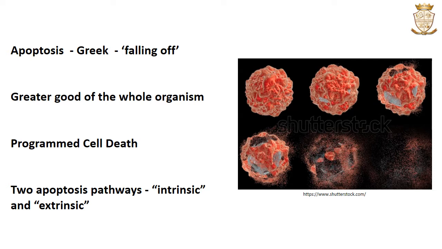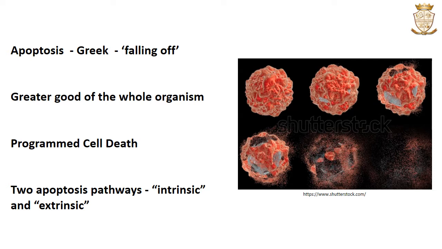There is another method of cell death termed necrosis, which is highly destructive. Necrosis occurs when a cell dies due to trauma or nutrient deprivation. So apoptosis is termed programmed cell death, which happens without causing any damage to the nearby cells.